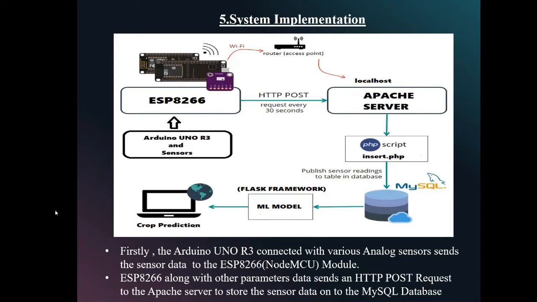So now we'll see the system implementation. As you can see in the slide, the flow of execution is as follows. Firstly, the Arduino Uno R3 connected with the various analog sensors sends the sensor data to the ESP8266 NodeMCU. The ESP8266, along with other parameter data like temperature and humidity, sends an HTTP POST request to the Apache server to store the sensor data onto the MySQL database through the PHP script.